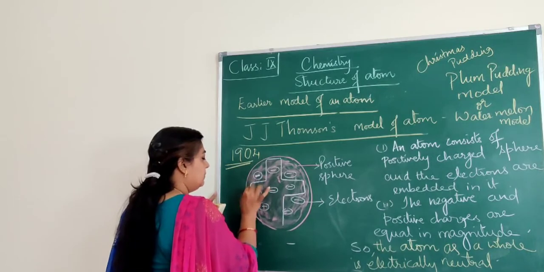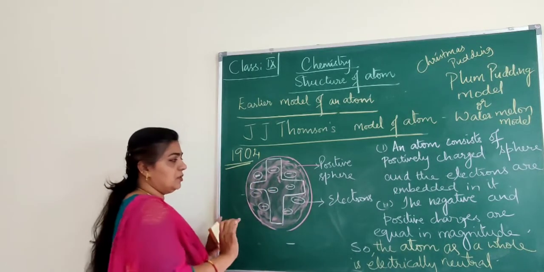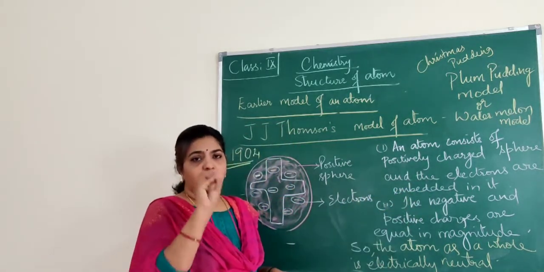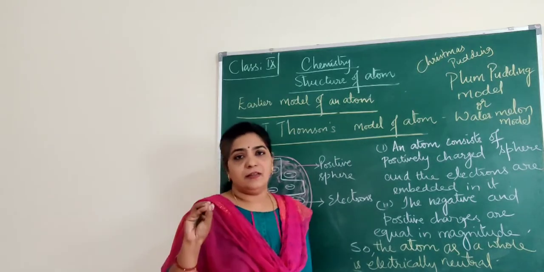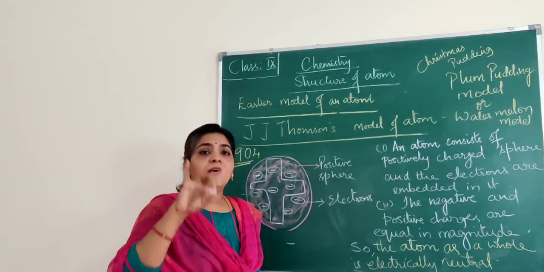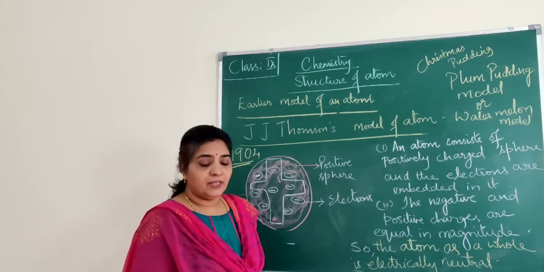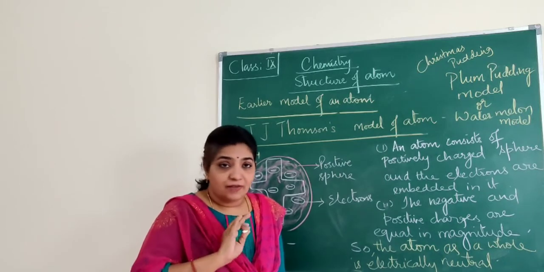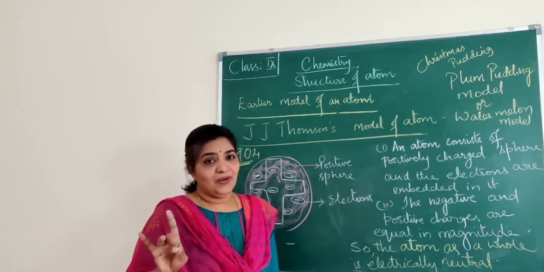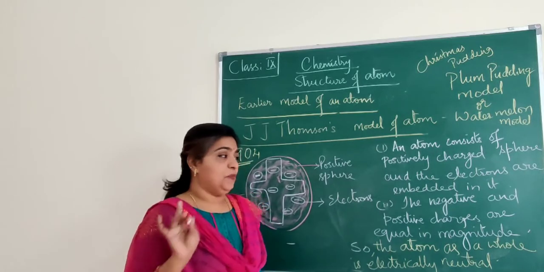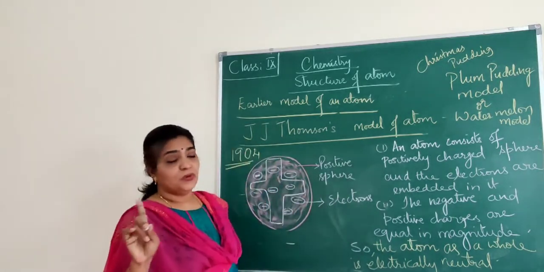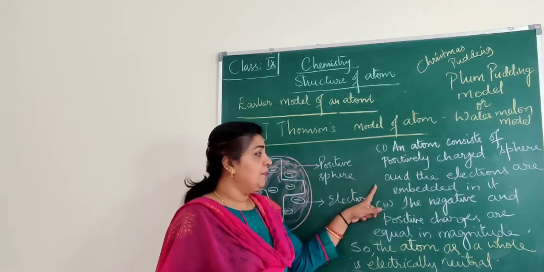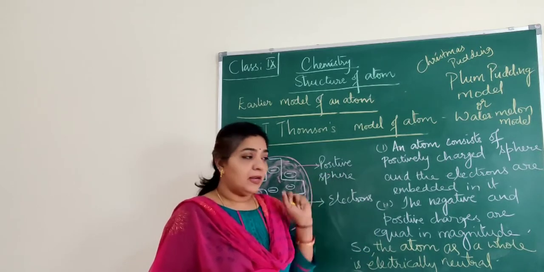If this is the positive sphere, and the electrons are embedded in it. The electrons, like the seeds present in the watermelon, the edible part, like that the electrons are present. The negatively charged particles are present. And I tell you, he was not aware of protons or neutrons, those were not discovered then. So this is the structure proposed by J.J. Thomson. That is, an atom consists of a positively charged sphere and the electrons are embedded in it.